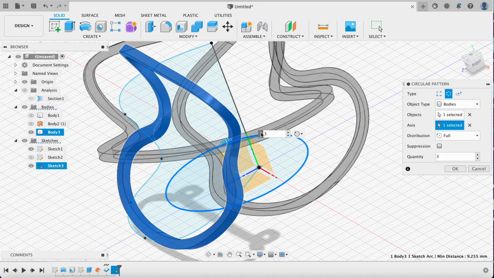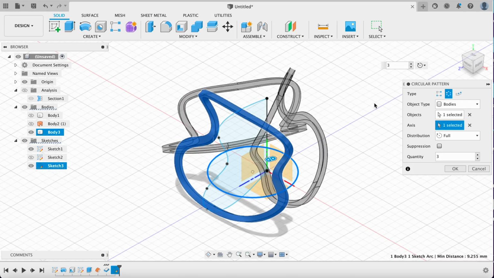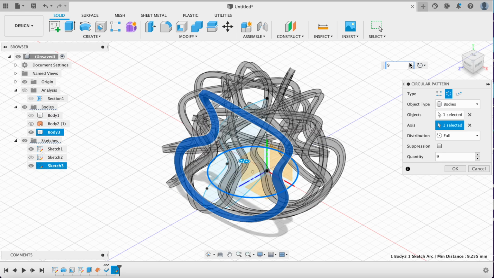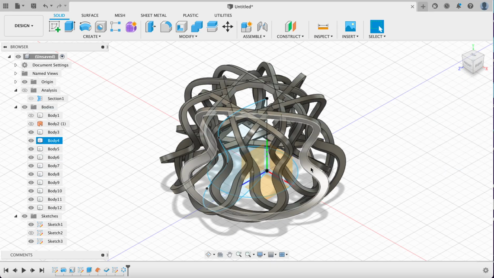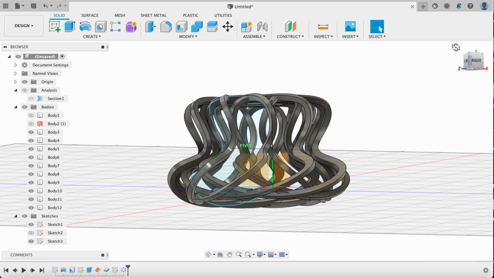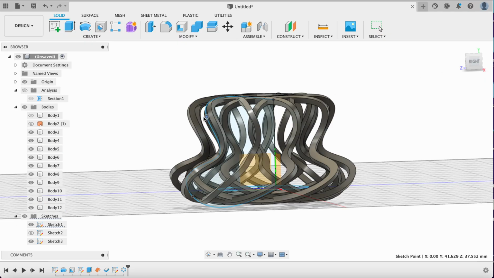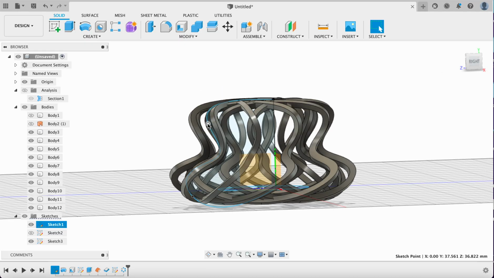And now if you look at this window, which I'll drag over to here so you can see what's happening here. Let's get a nice view on that. Something like that so we can see the updates. We can add this and it will show us in live time what it's doing. So I'm going to put in 10 and click OK. And off the bat I end up with a pretty cool shape, something I like. And if I want to make edits to it, what's really nice is because we're not using a whole bunch of stuff, we can actually edit in live time.